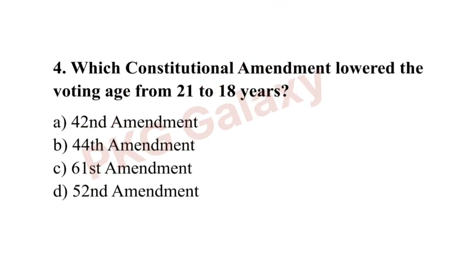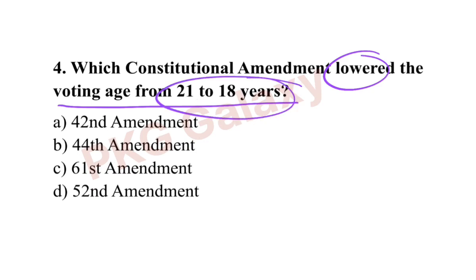Next question. Which constitutional amendment lowered the voting age from 21 to 18 years? The correct answer is option C, 61st Amendment. The 61st Amendment lowered the voting age from 21 to 18 years in the Lok Sabha and state assemblies.